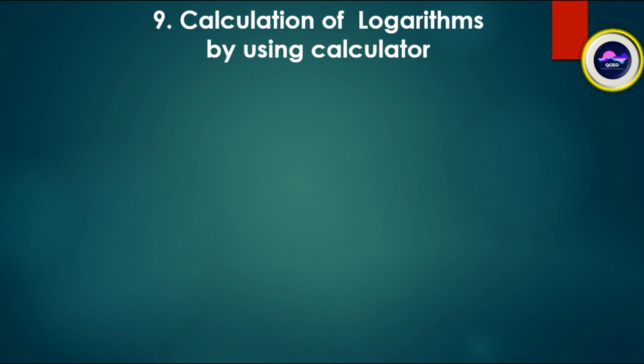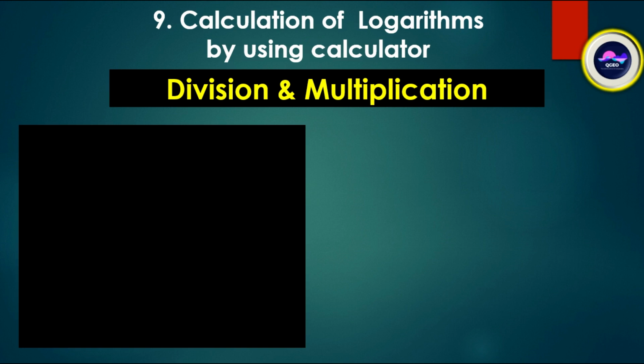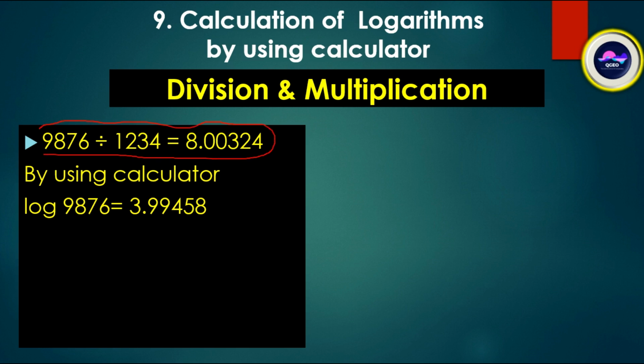Next, calculation of logarithm by using the calculator. Most important, division and multiplication. Here is the division rule, how to divide numbers by using log in the calculator. 9876 divided by 1234 is equal to directly this number, but we should use the log function.